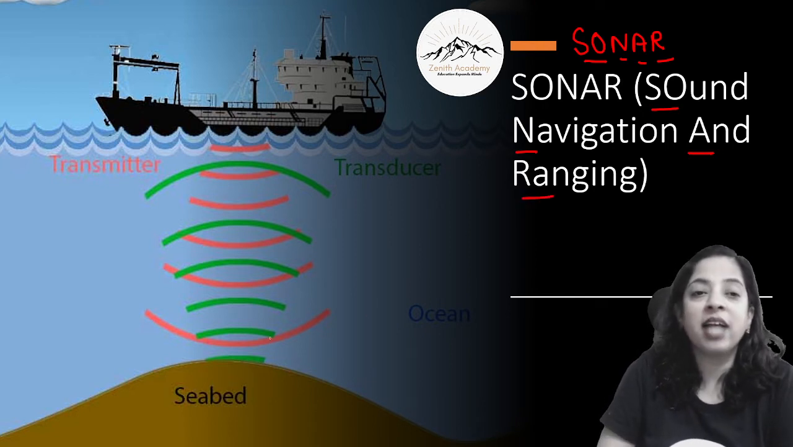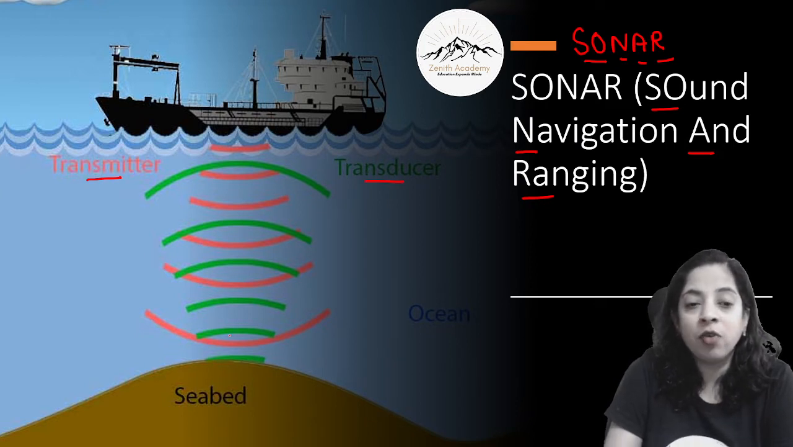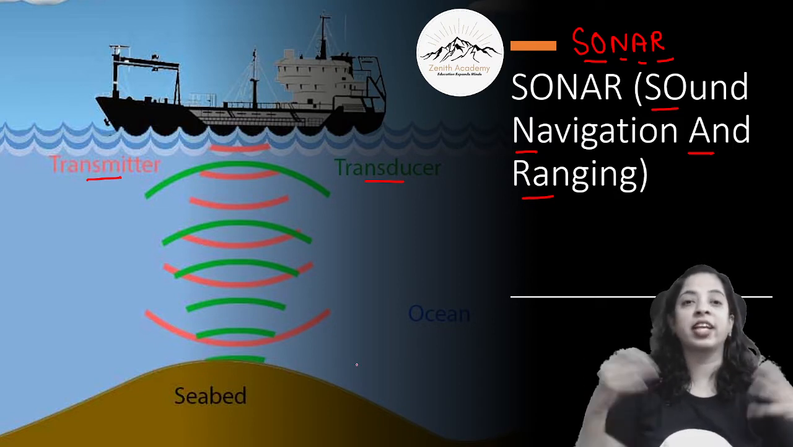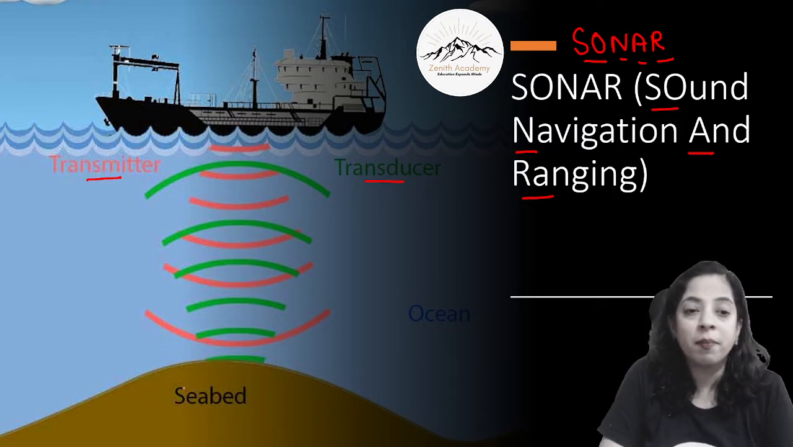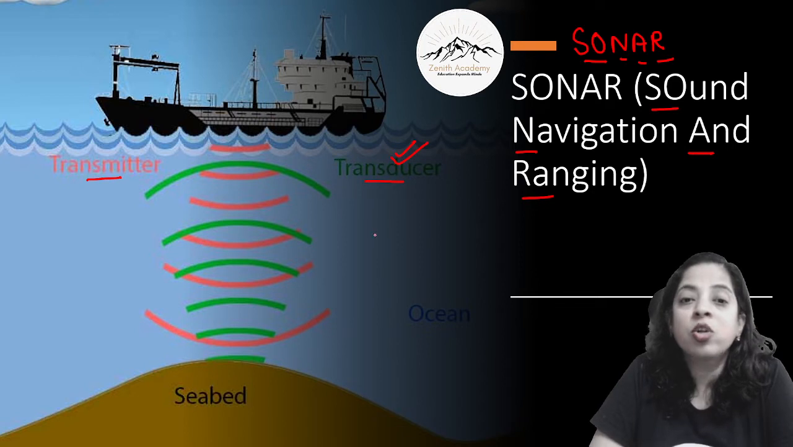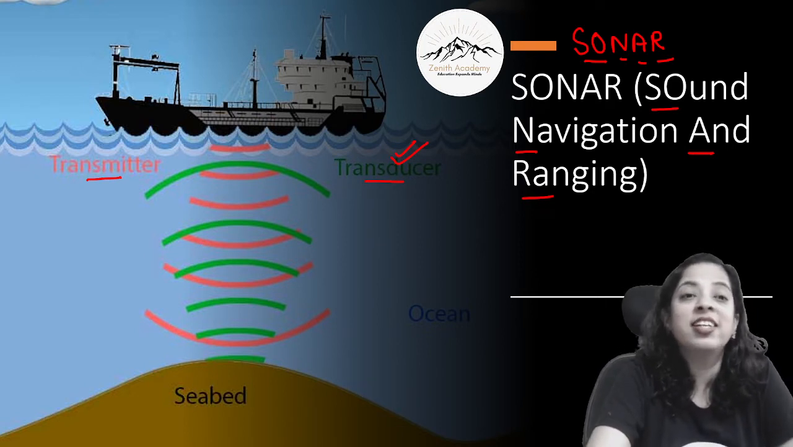So here from the diagram itself it is very clear there are different transmitters and transducers. The transmitter sends the sound waves down. It reflects on maybe the seabed or certain wreckages of ships or some large fishes, and it bounces back. The transducer records it, notes the time taken, and hence we can calculate the distance.